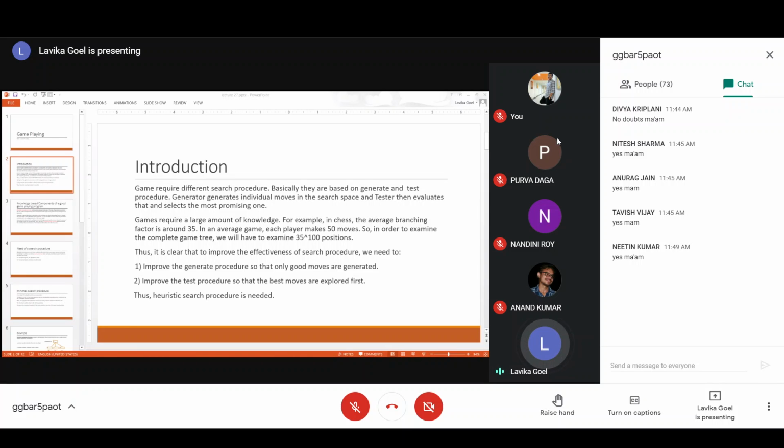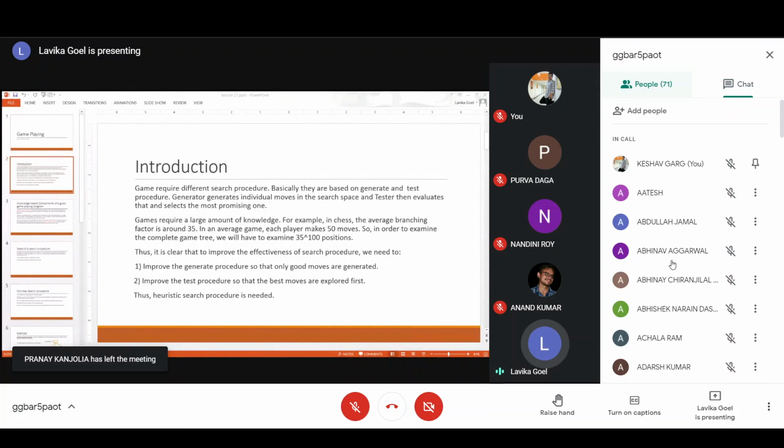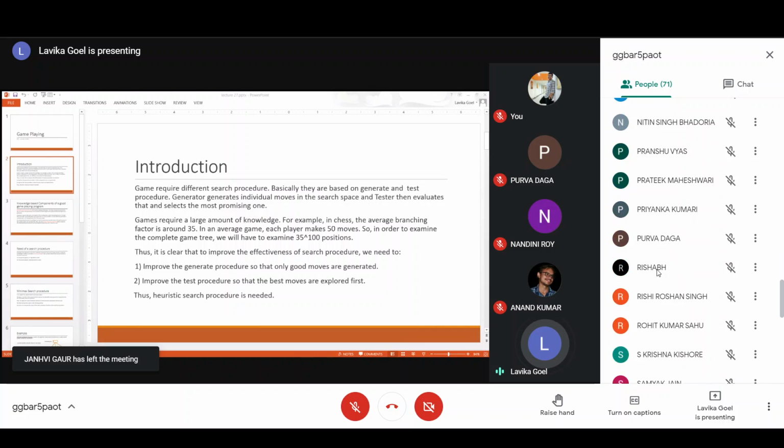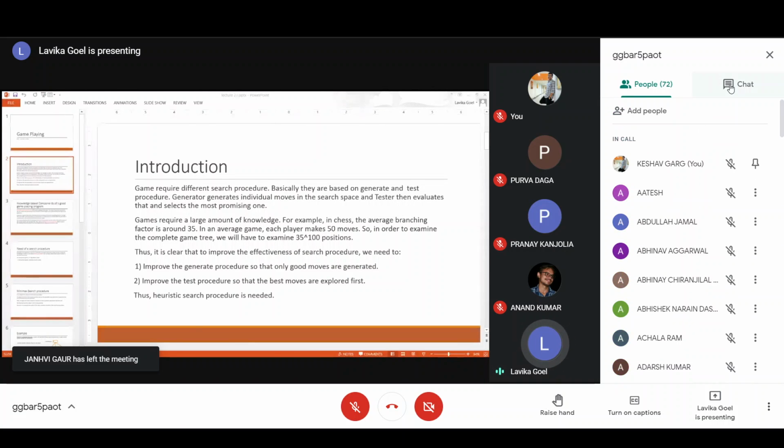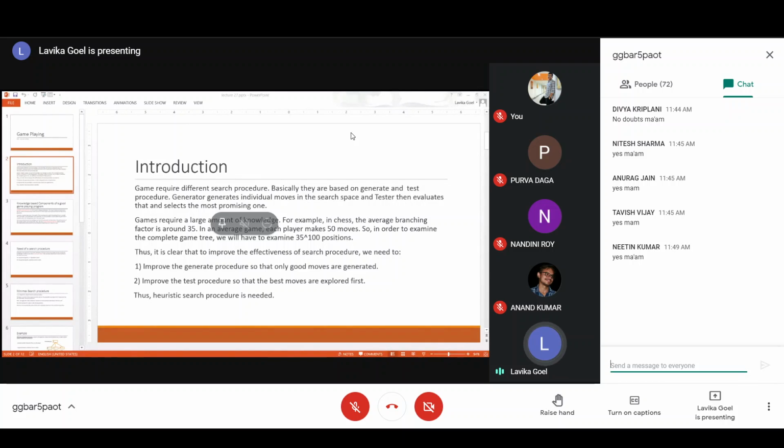So we generally don't do it that way. We need a searching procedure. We don't exhaustively search the complete tree to find the best move, because it's becoming too huge. To improve the effectiveness of our search procedure, we need to do two things. We need to improve the generate procedure so that only good moves are generated. We are not generating all of them, only the good moves. And then we improve our test procedure so that the best moves are explored first.